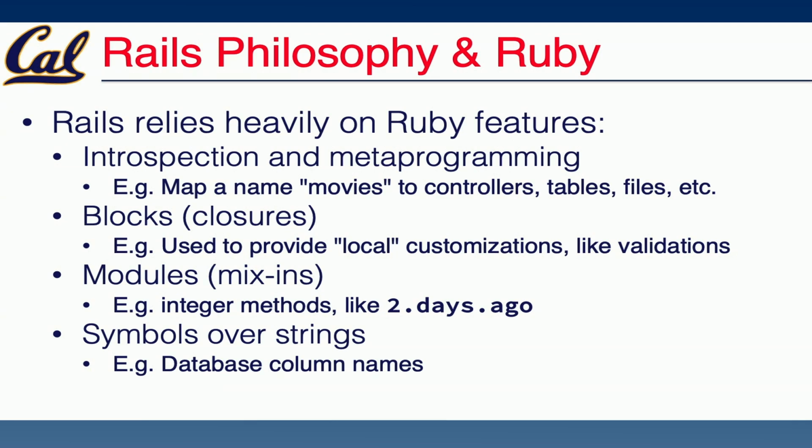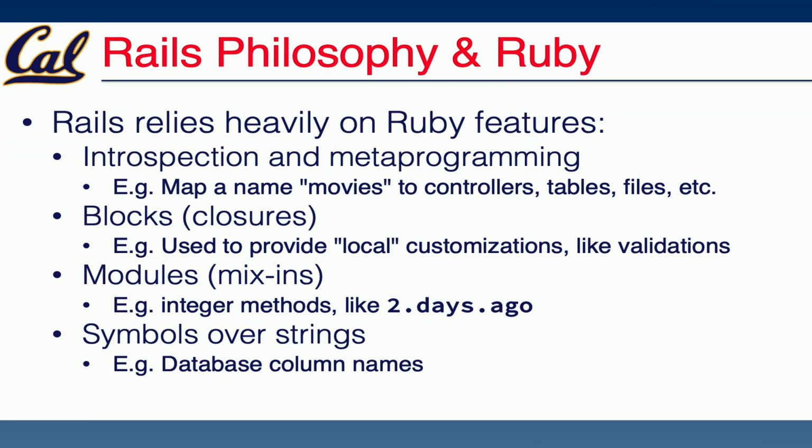Blocks or closures in Ruby feature prominently in Rails. They exist for database actions. They exist for rendering views. We'll see a bunch of them. Common things in Rails as a framework, modules or mixins extract common functionality. So we'll see when we get to Active Record how various functionality for reading, updating, and so on is provided.